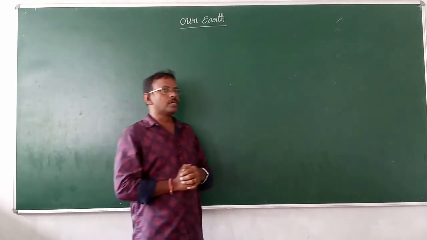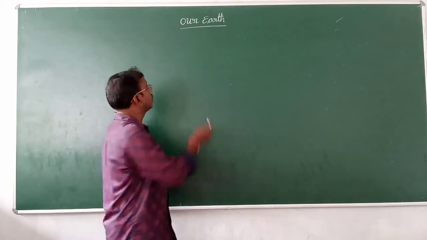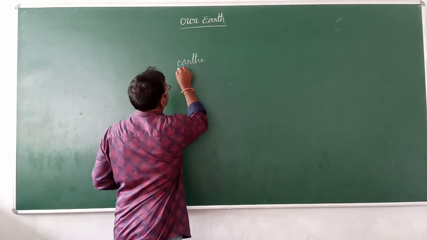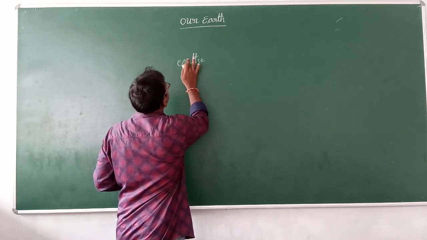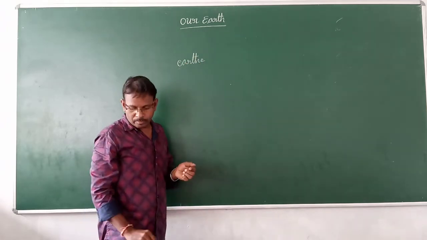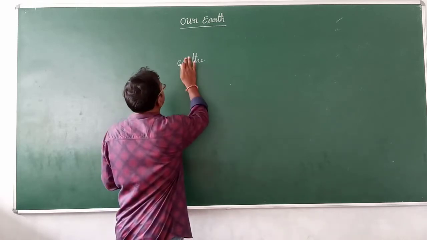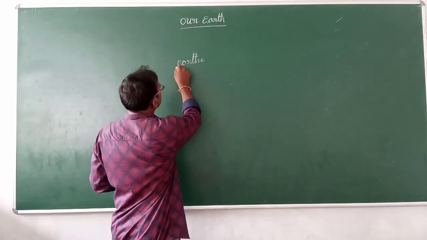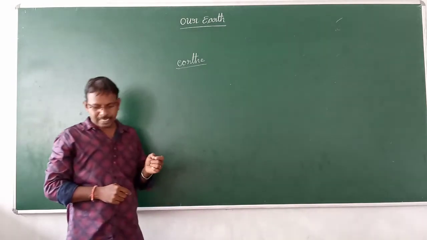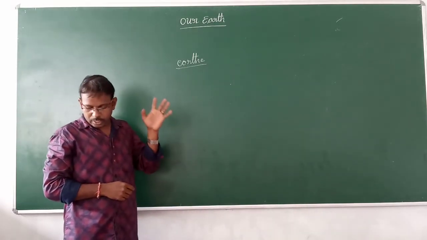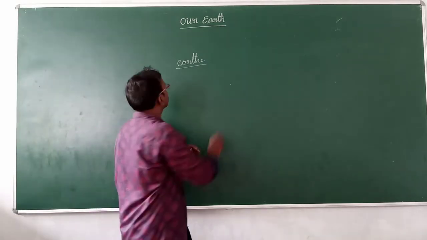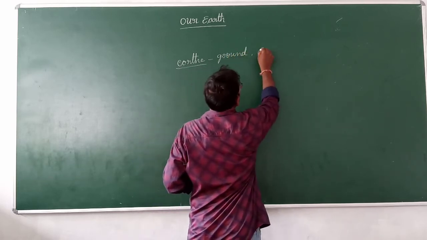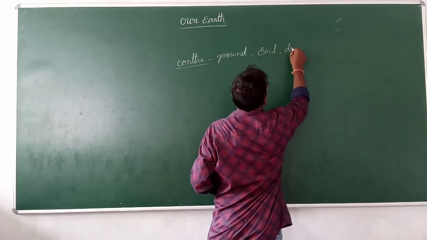The word earth is actually derived from the English word earth. Earth means ground, soil, dry land.